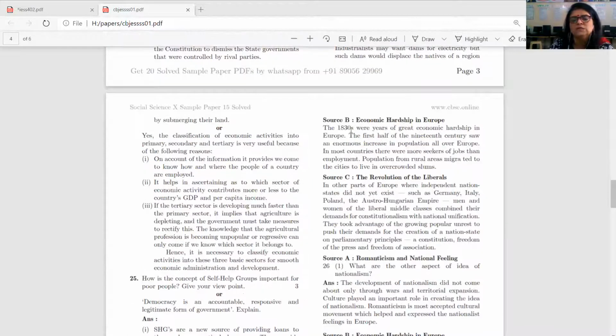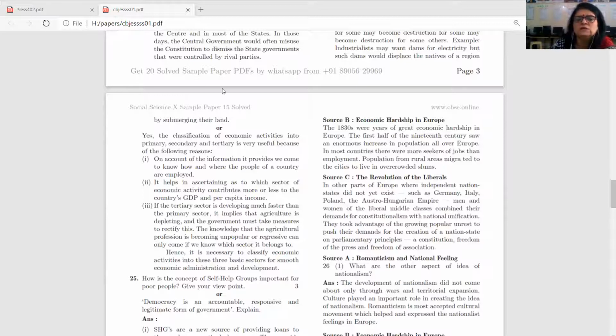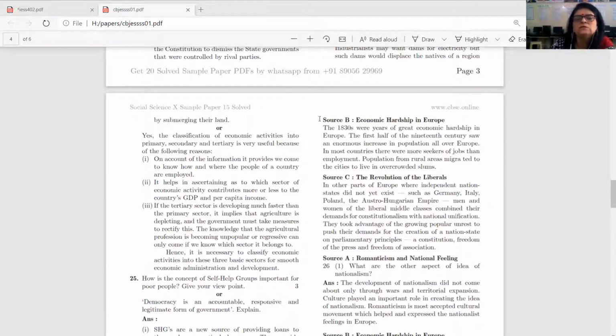Here source B, source C, everything is given. So from time to time when we do our revision in the class, we will discuss this. I have also given you questions for this chapter today, so let me go through that.